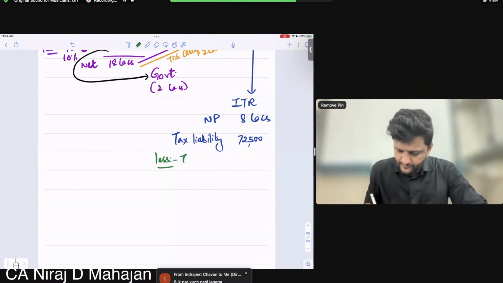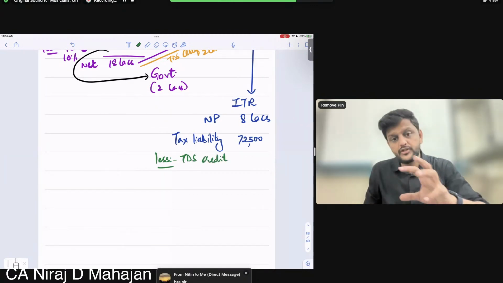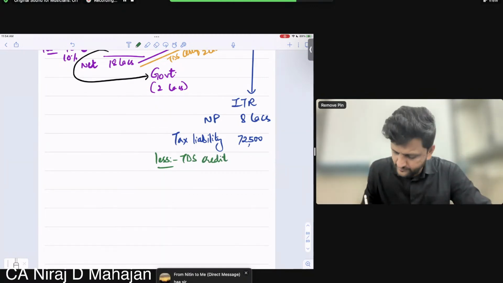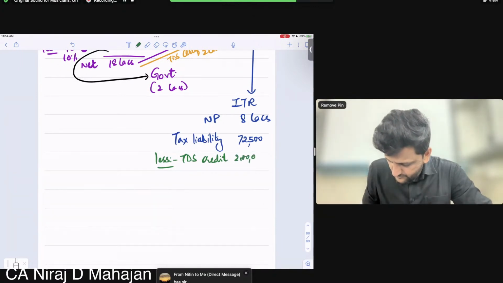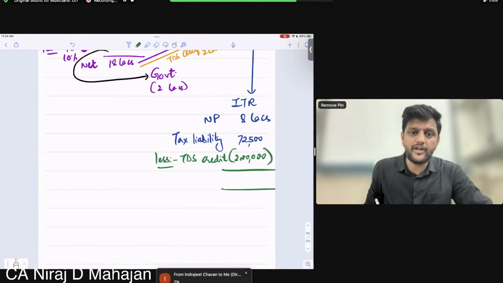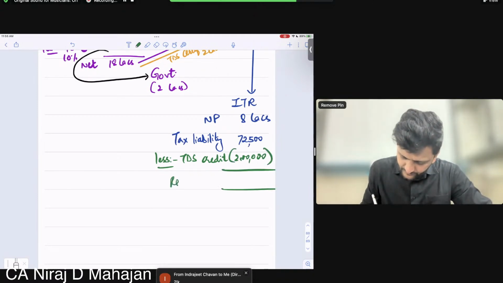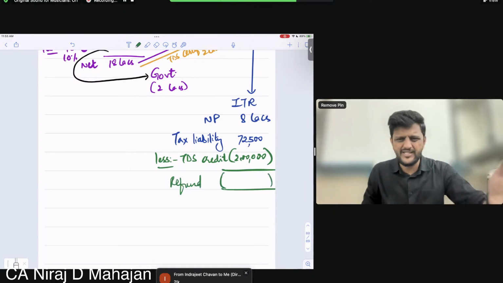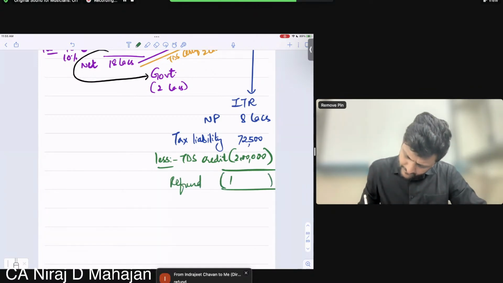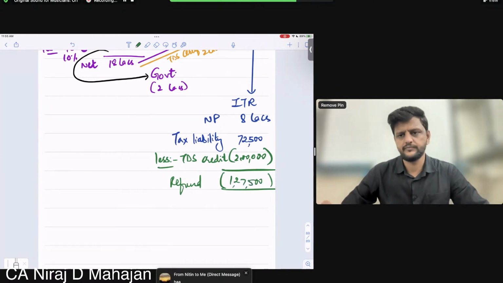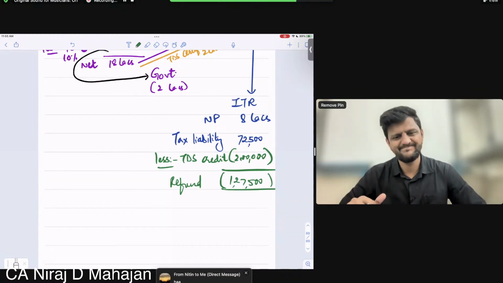So I'm writing your TDS credit. How much is the tax already paid on his behalf? 2 lakhs. So will the tax be payable or refund? It will be a refund. How much? I think 127,500 maybe. This is the entire story.